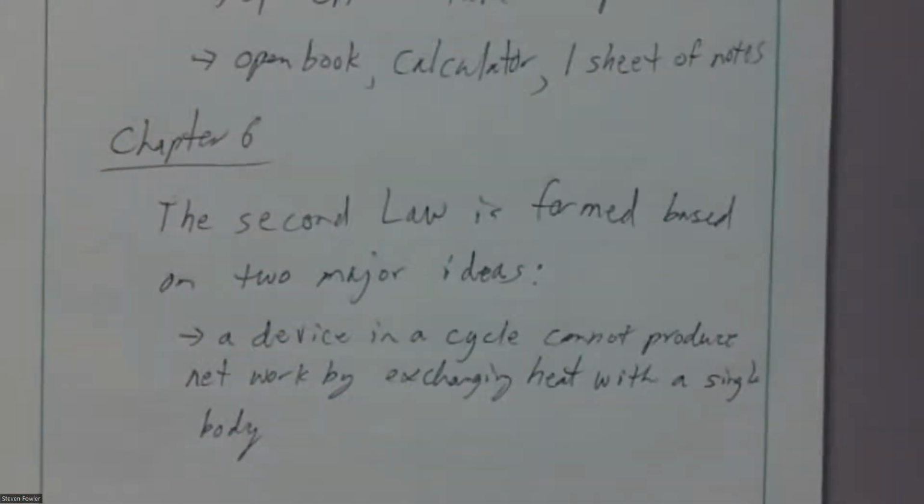What does that mean? Well, if something's operating in a cycle repeatedly, and if we can maintain conditions, we could operate it perpetually. Basically, what we're saying is if I could exchange heat with a single body and produce net work, that means theoretically I could convert all heat to work, which we are almost certain we cannot do. The third law of thermodynamics provides a possible route to do that, and we just don't think there's any way of maintaining absolute 0 while dumping heat on something. Could, maybe, but